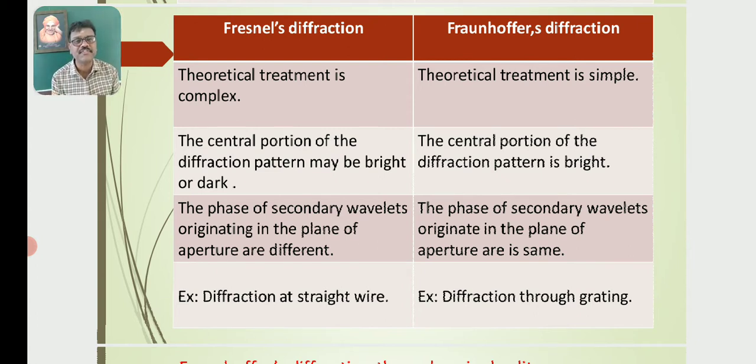In Fresnel's diffraction, the phases of secondary wavelets originating in the plane of the aperture are different. In Fraunhofer's diffraction, the phase of secondary wavelets originating in the plane of the aperture is the same.